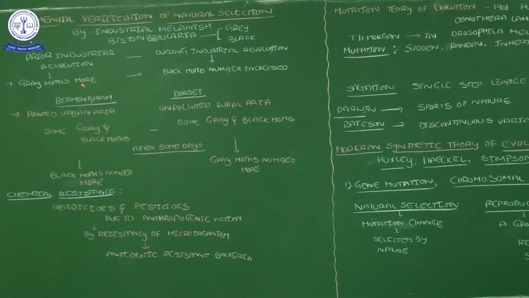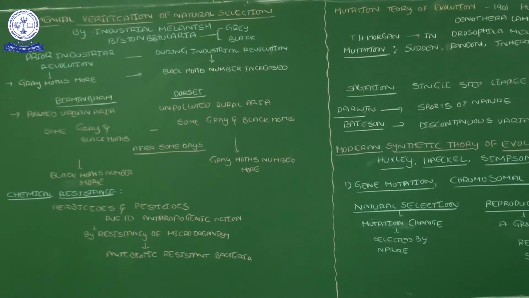When they checked in Birmingham, they observed grey moths were very few and black moths were very many, maybe 100 or more, because the polluted urban area gave positive selection to the black moths. Coming to Dorset, there are no black color bark trees because there are no industries, so in that place the grey moth number increased.